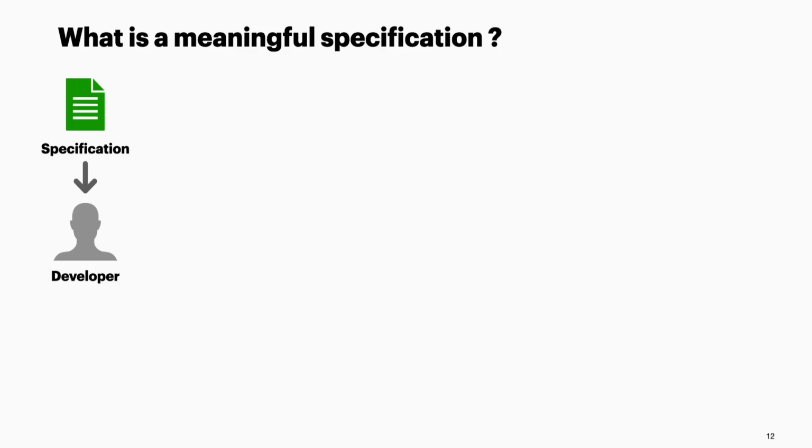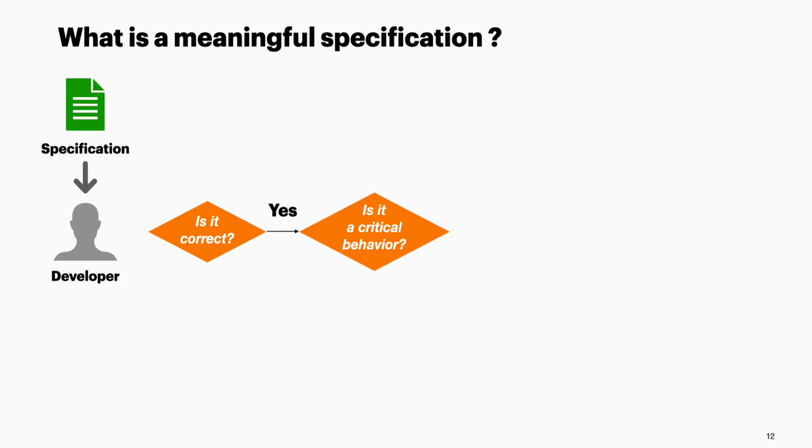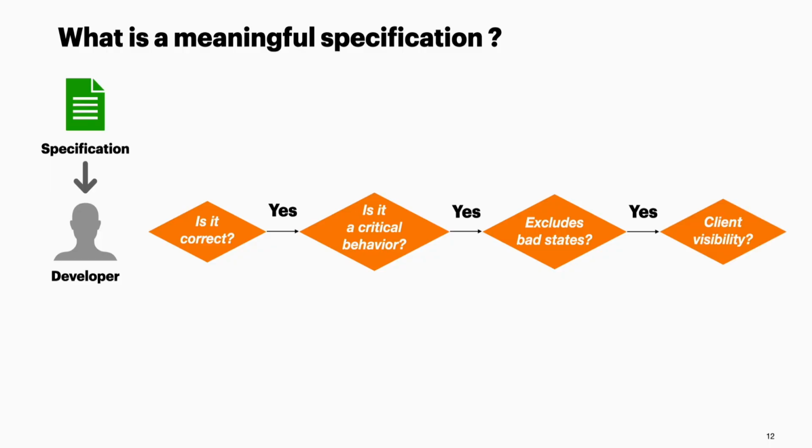So, given a specification in this form, how do we, as human developers, assess its quality? We thought we needed to think through this ourselves first. Well, first we ask whether it is a correct specification. And if it's correct, then we look into whether it's encoding or capturing certain interesting or critical behaviors of the protocol or the system. And then we ask whether it serves as a good separator to separate the good behaviors from bad behaviors. And finally, we consider the clients, like whether the violation of such a specification will result in some immediately observable failure to the clients. And if the answers to these questions are all yes,